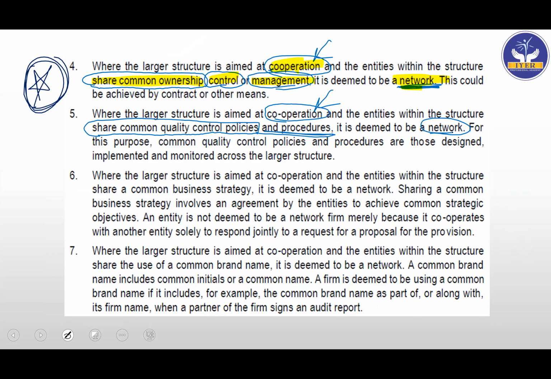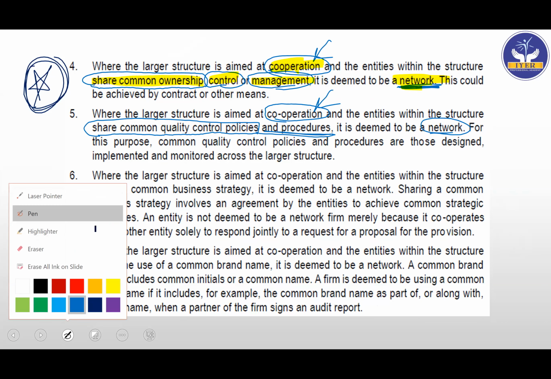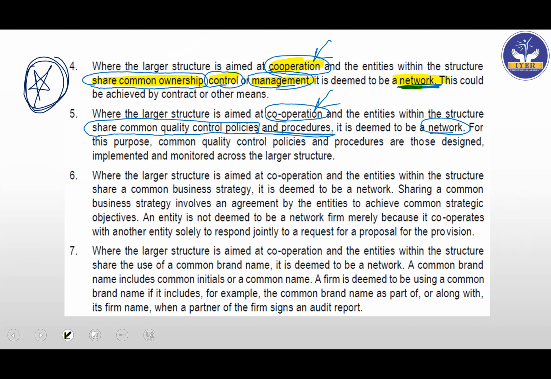Simple. So if they have common quality control policies, they decide what kind of services you are going to provide, what are going to be the systems and controls in place within the firm. If I say in a standards format, if their SQC is the same, if their SQC 1 is common, then we'll say that yes, they're complying with the same SQC 1, that is basically their policy and procedures, ethical requirements. If they are somewhat matching, then we'll say that there is cooperation, they share common quality control policies and procedures, and they'll form a network.